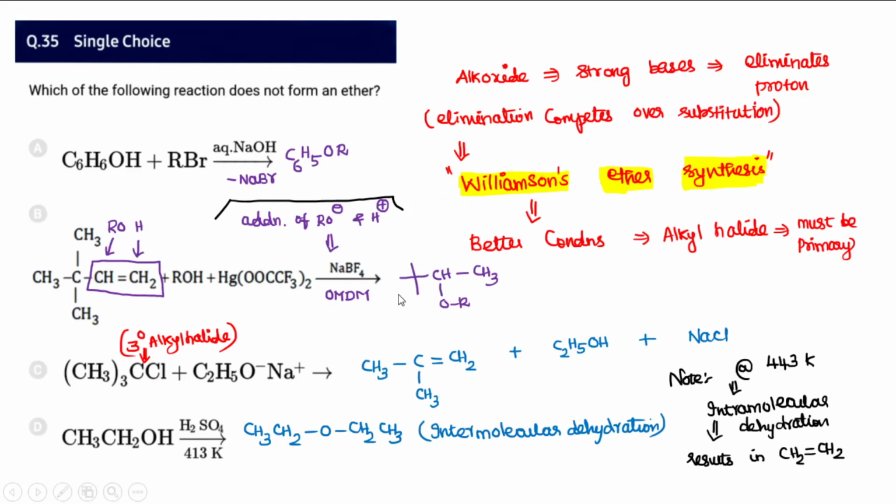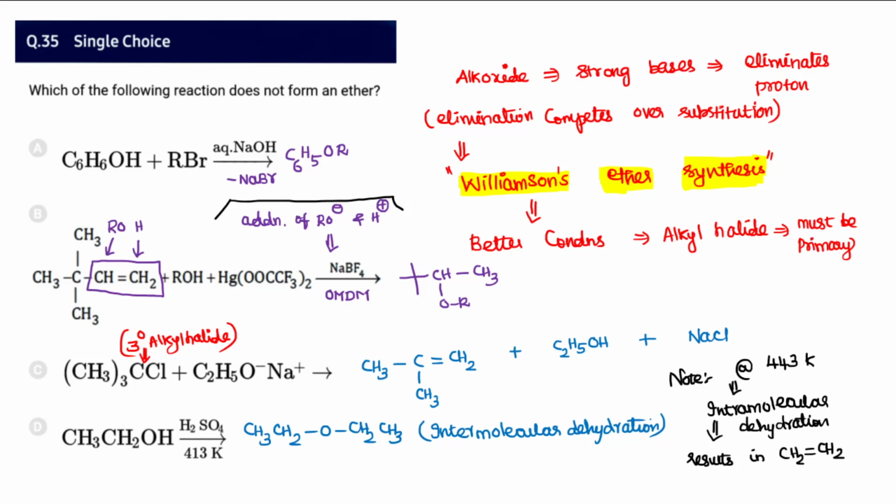Next, 35. Which of the following does not form an ether? Alkoxides, we know, are very strong bases. They generally eliminate a proton. So therefore elimination in that case is going to compete over substitution. This happens generally in the case of Williamson ether synthesis. And option C is a Williamson ether synthesis, where it results in the alkene.